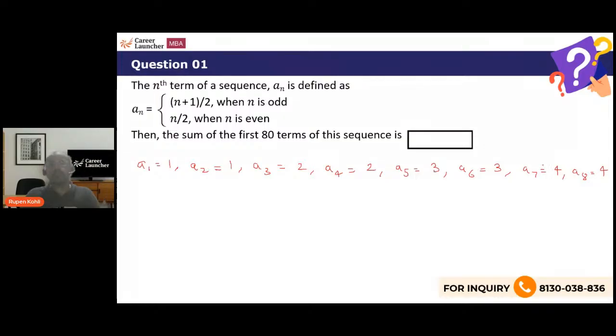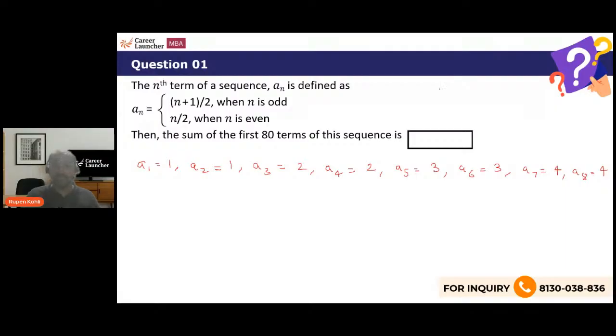If the question had directly given the sequence as 1, 1, 2, 2, 3, 3, then there would be no logic in the question; there would be nothing to do. So indirectly, when we put the values of n, we get this pattern. We are identifying it. That was the only thing to do.